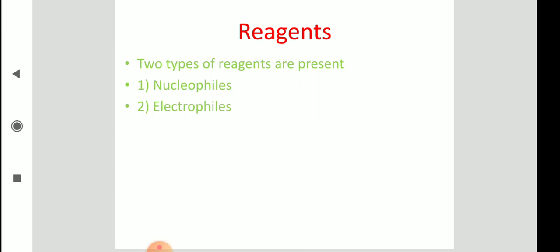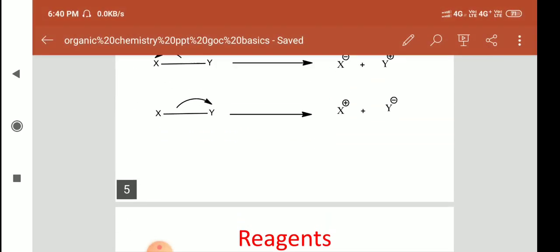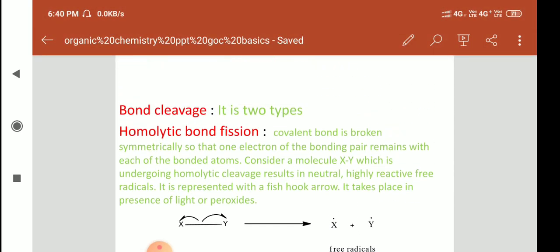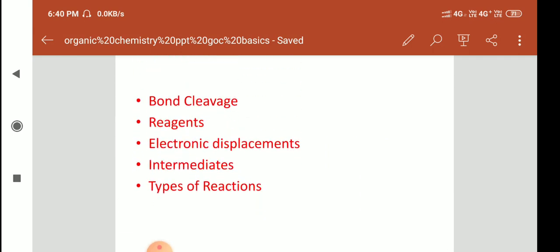So the first thing I want to tell you is that, under GOC, the side headings given are bond cleavage, reagents, electronic displacements, intermediates, types of reactions. Each one we are going to discuss in detail. Okay? Right.